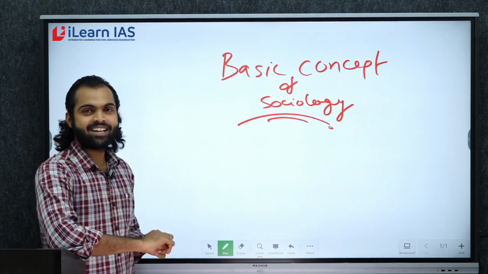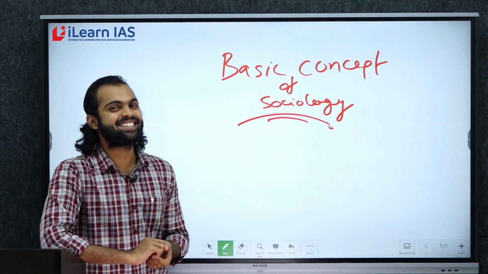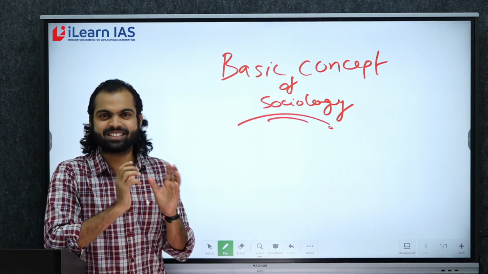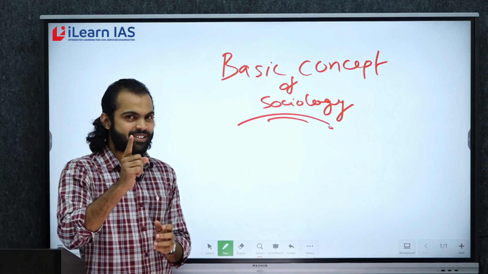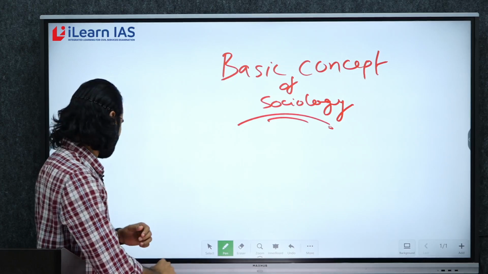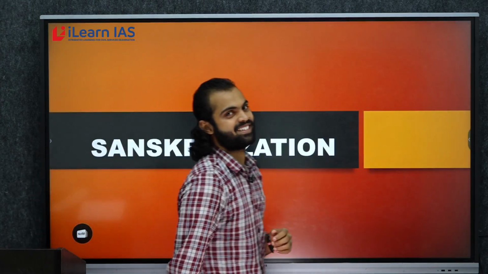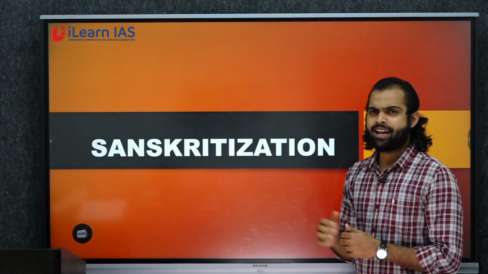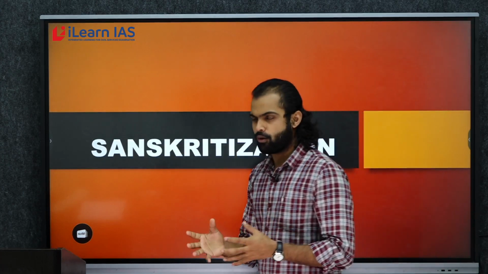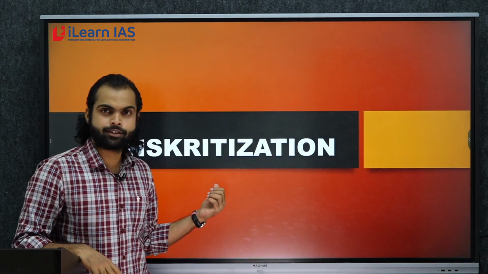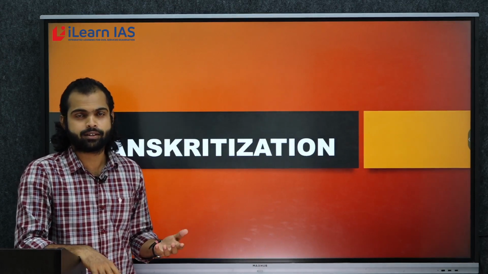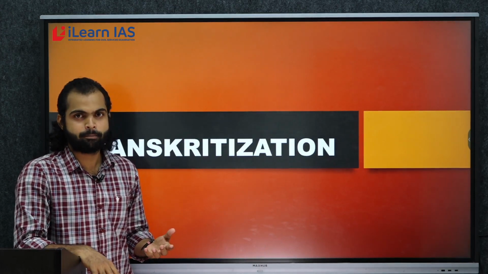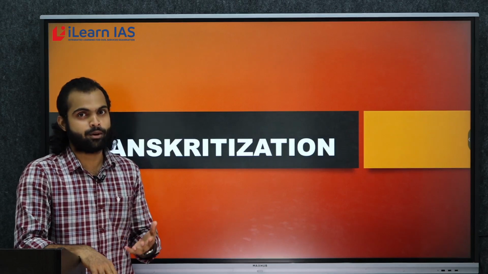So let's start with the first concept. The first concept is one of the most important concepts in Indian society. Do you want to know about it? Come with me. This is your first concept, Sanskritization. I believe a lot of people may know about Sanskritization, but those who are very new to this field may not. But don't worry, this class is for you all.